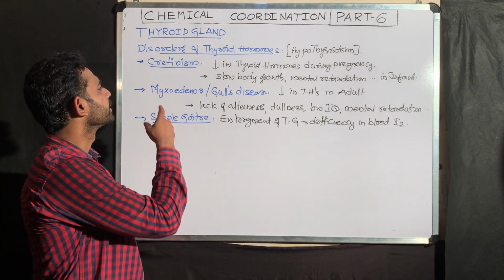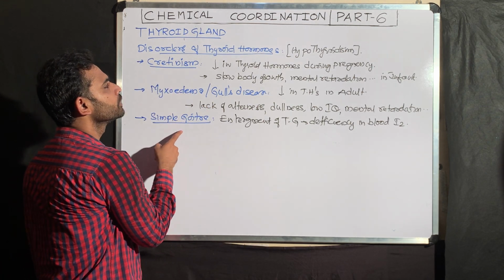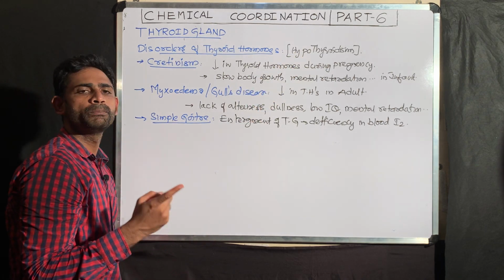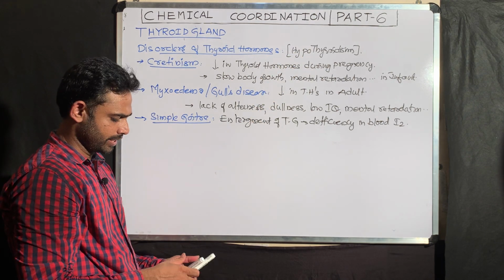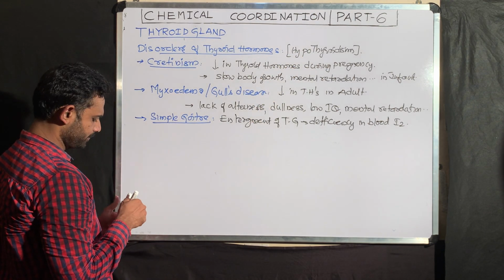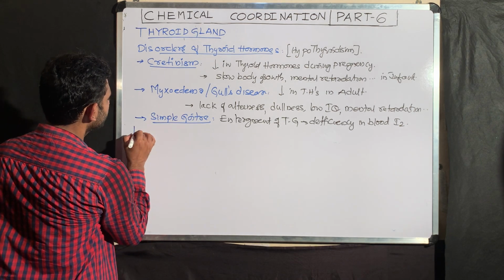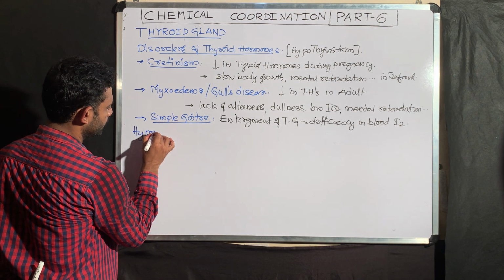Okay? Cretinism, myxoedema and simple goitre are related to hypothyroidism. The next one is hyperthyroidism.